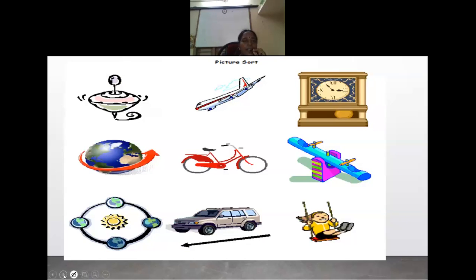And next, here there are different types of objects, and each object shows a different type of motion. For example, when you take a bicycle, it goes in a straight line and shows one type of motion. When you take the earth, it rotates, so it shows rotational motion. A wall clock shows periodic motion. And a car goes in a straight line, so it is translational motion. Each object shows a different type of motion.